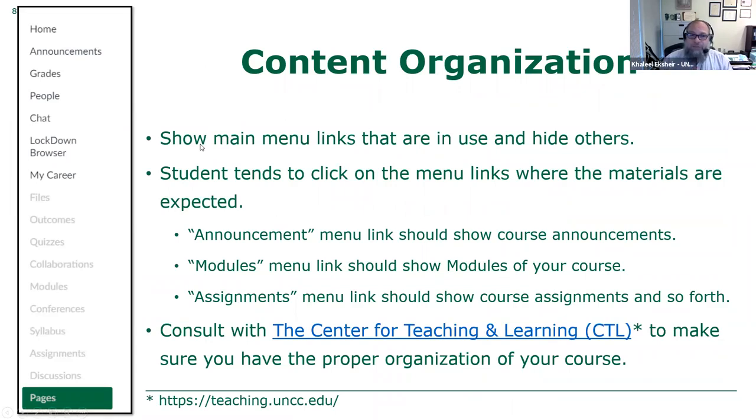Another hint that is very important is that you keep your content in the correct menu links. You see on the left side, there is announcements, grades, people, chat, lockdown browser, my career files, outcomes, quizzes, and so forth. There's a long list.